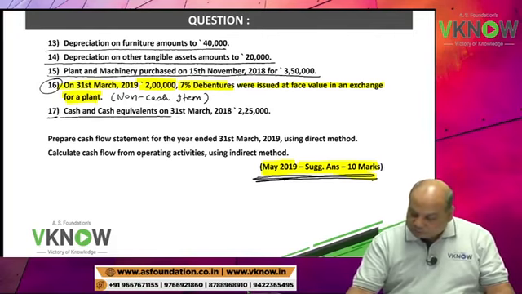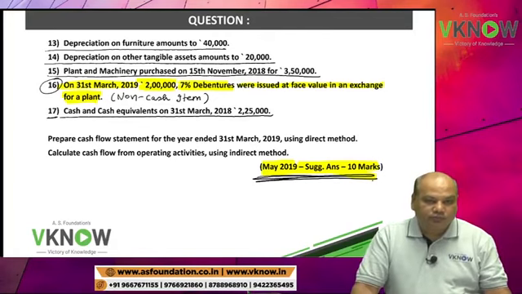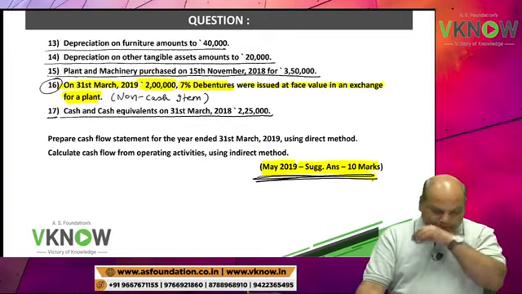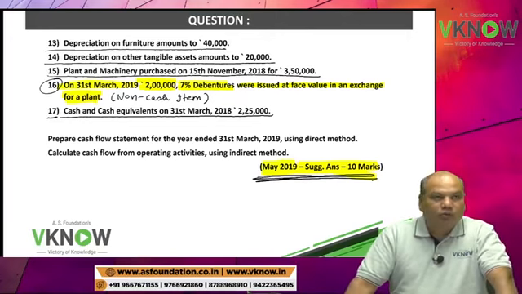Point number 17, cash and cash equivalent on 31st March 2018 is rupees 2,25,000.